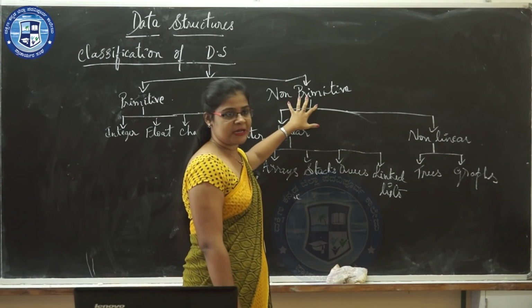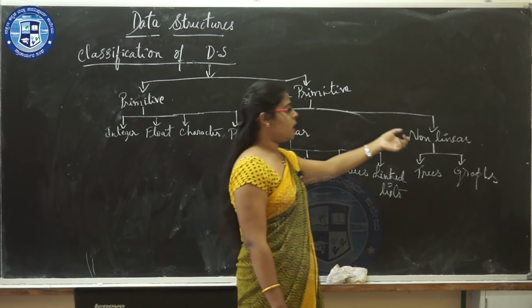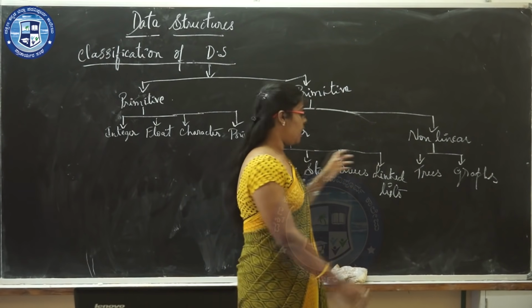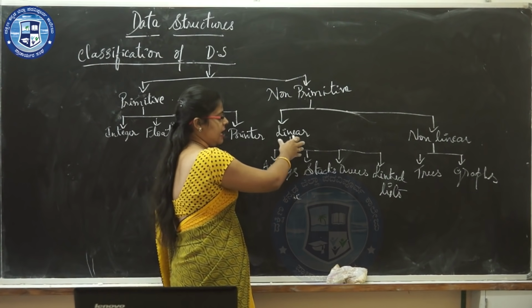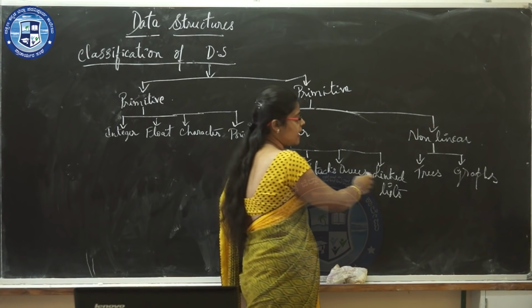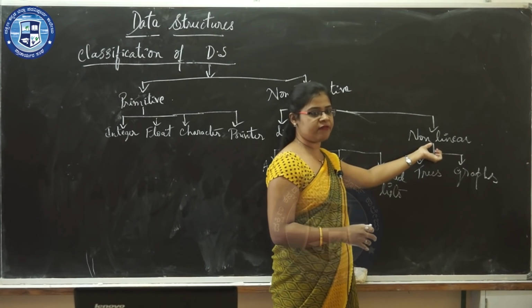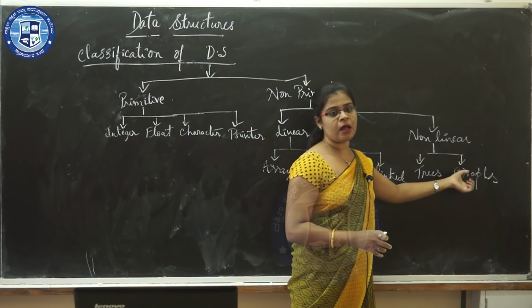Non-primitive data structure has been divided into two types: linear data structure and non-linear data structure. Linear data structure is divided into arrays, stacks, queues and linked list. Non-linear data structure has been divided into trees and graphs.